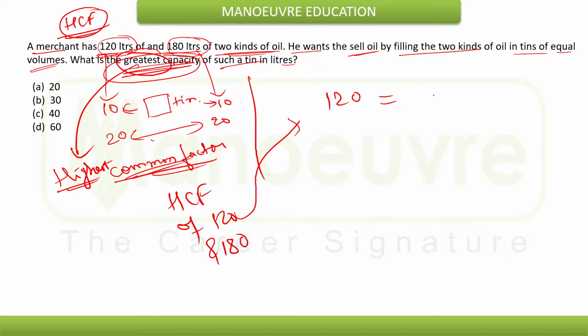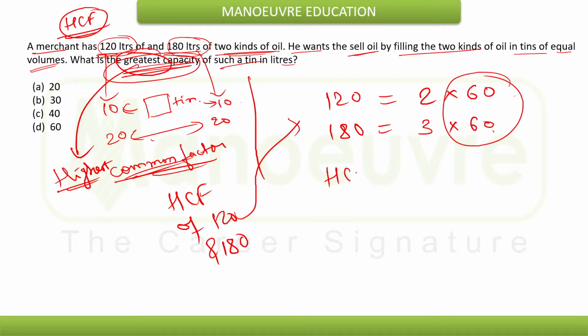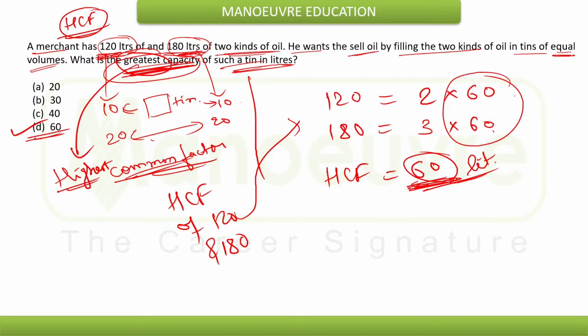Clearly if you factorize, 120 will be 2 into 60 and 180 will be 3 into 60. So naturally the highest common factor will be 60. So the greatest capacity of the tin so that both the oils can be taken in equal volumes will be 60 liters. So clearly here option D will be the answer. Option D will be the clear answer over here.